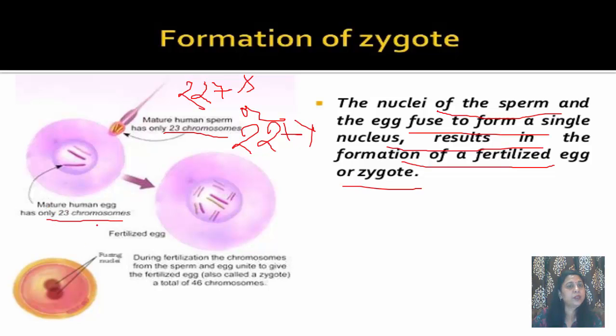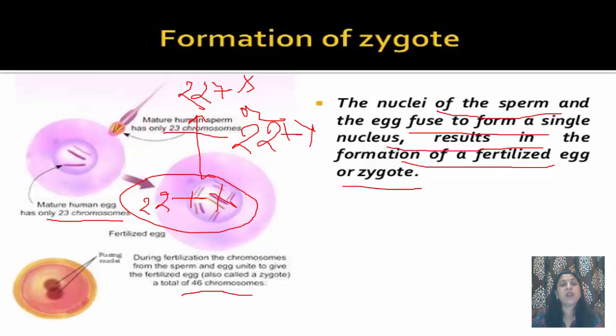Mature human egg has only 23 chromosomes, that is 22 plus X. In both cases, it has X. Now, when the sperm fuses with the egg, the total forms 46 chromosomes. If 22 plus X fuses with 22 plus X, it forms a female, and when 22 plus X fuses with 22 plus Y, it forms a male. So if both are X, they form a female, and if X fuses with Y, a male is formed.